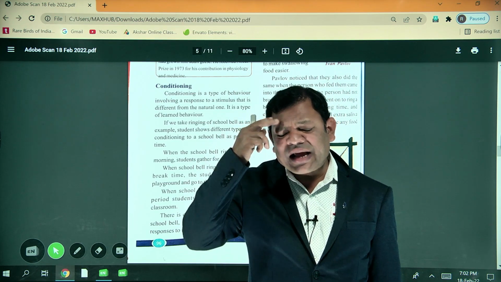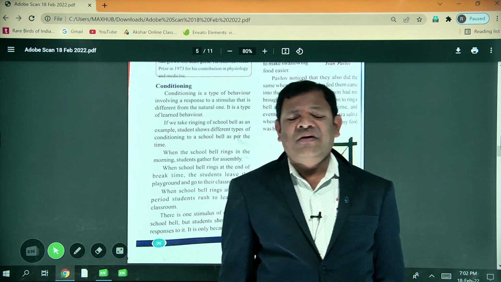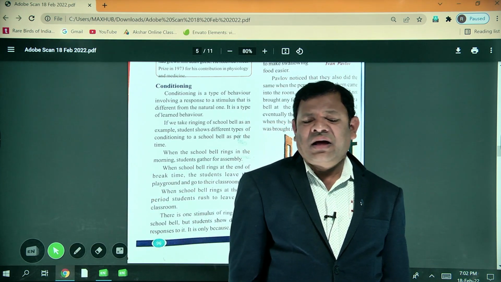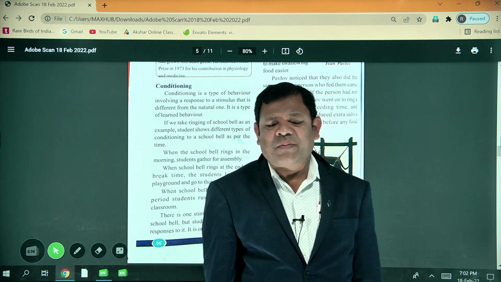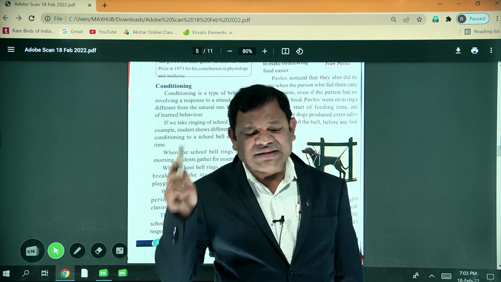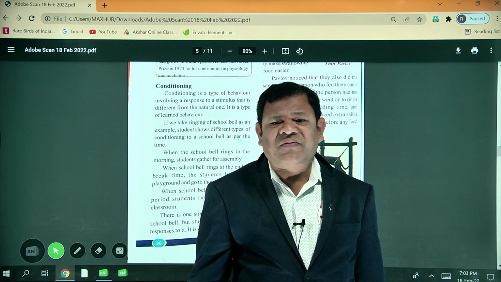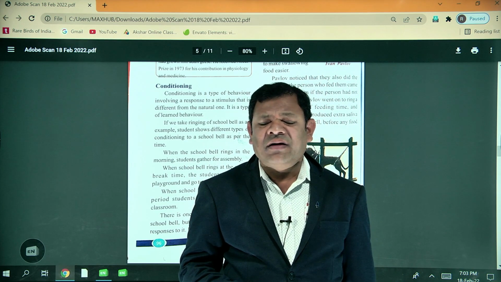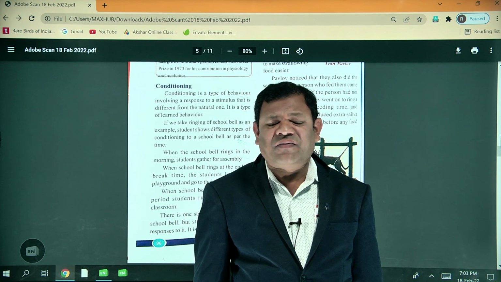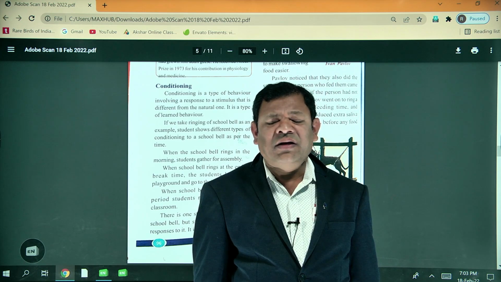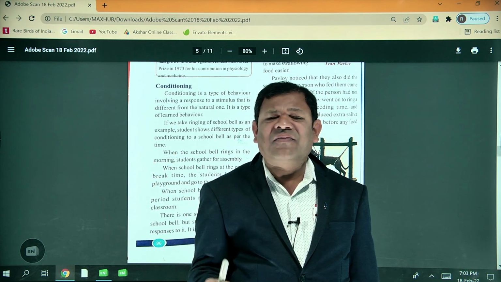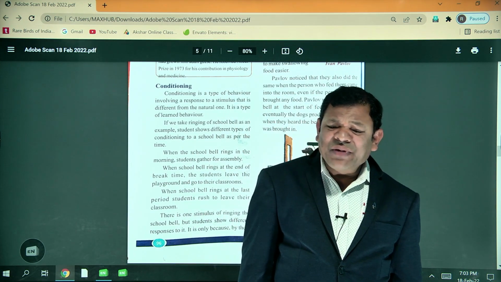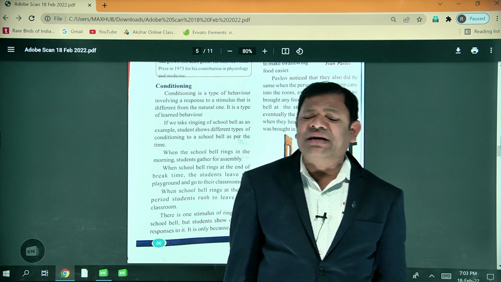Next, many times he did this experiment. First ring the bell, after that provide food. Ring the bell, after that provide food. So the dog associated the bell with food, thinking that if they ring the bell, food will be provided to him. So after he rings the bell, the dog secretes saliva. This is one type of conditioned learning.